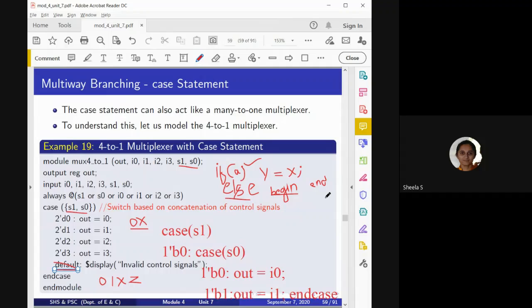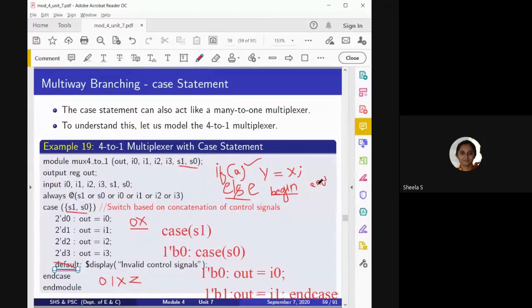This indicates that I have addressed all possible values of A. Because when A is equal to X or when A is equal to Z, in that case I am clearly indicating do nothing. If I do not mention this, then it will be ambiguous for the CAD tool what it has to do when the condition is false. So to remove all these things, we have to address all possible types of input.